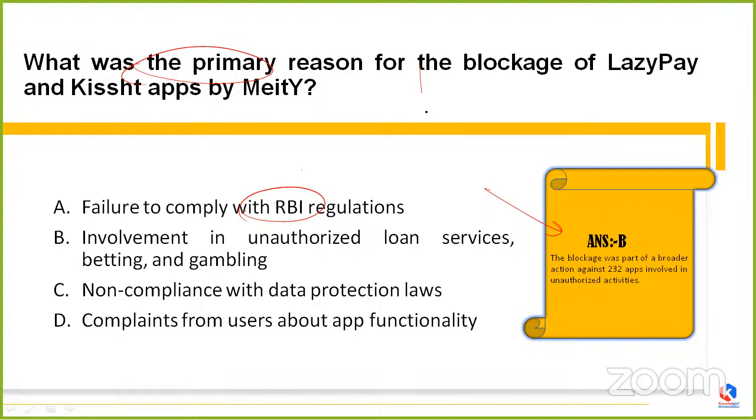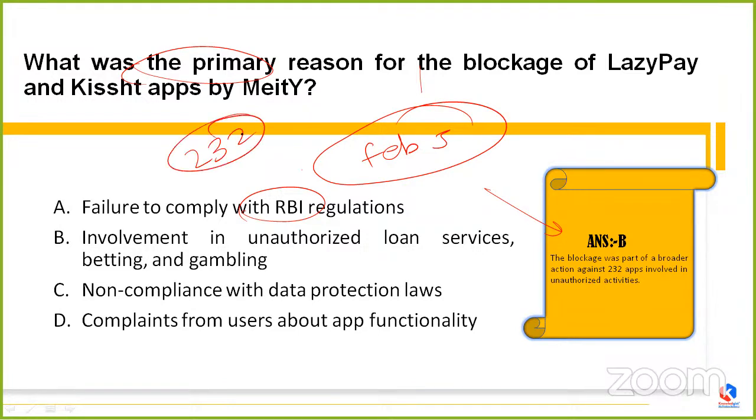And they both were blocked on what date? On February 5, because they basically affect the users' ability. After February 5, no user can access their websites. Clear? And apart from these two apps, this whole order from the ministry was part of a broader action, because the ministry took action against other 232 apps as well. These 232 apps were involved in unauthorized loan services, betting and gambling.